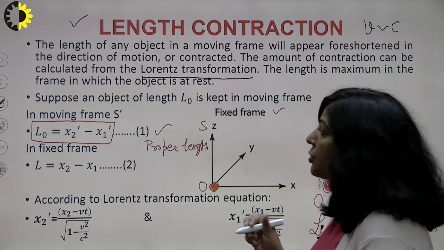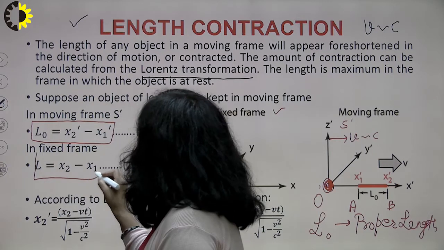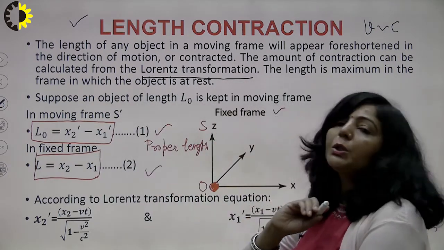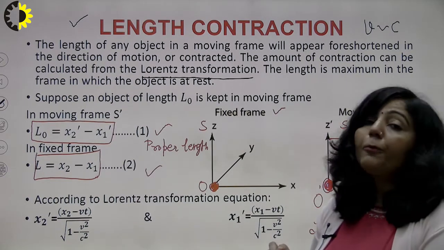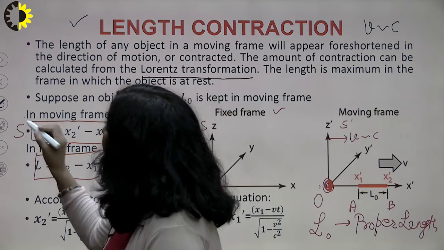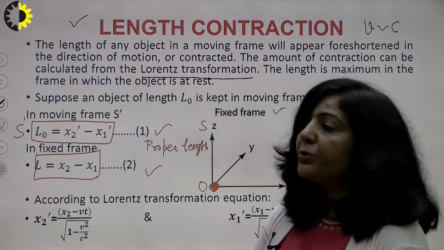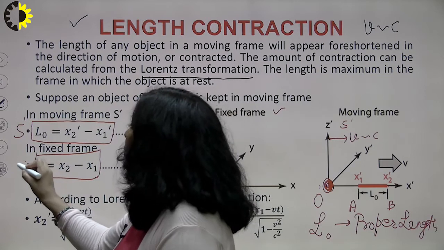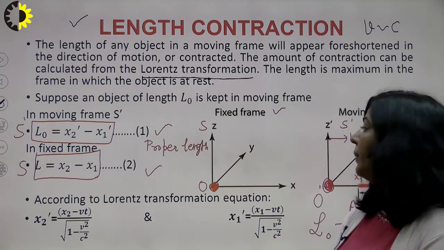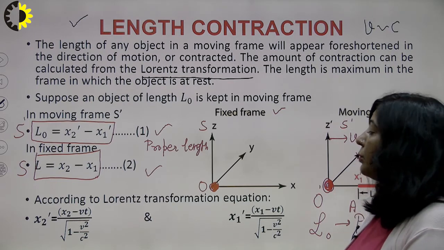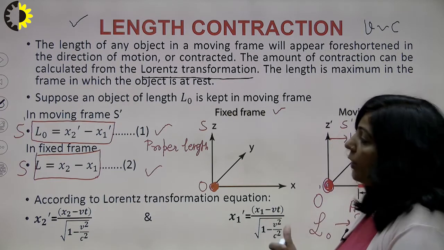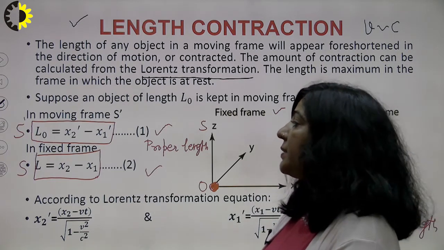So the length is x2 minus x1, so this L is equal to x2 minus x1. So you have equation number 1, which is the length measured by the S dash frame, because in S dash the object is at rest. And for the observer sitting in the S frame, that object is moving, and you get L as x2 minus x1.